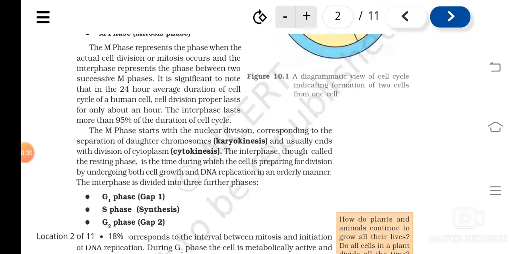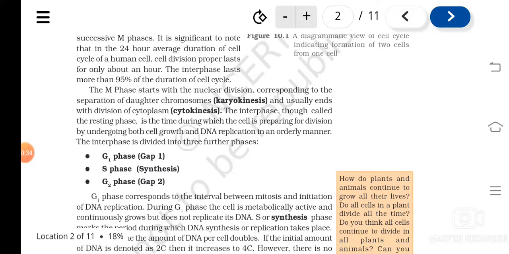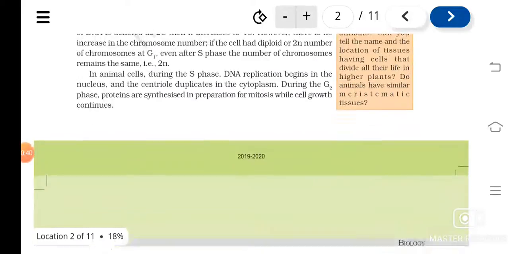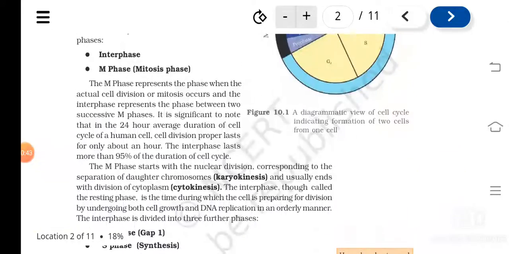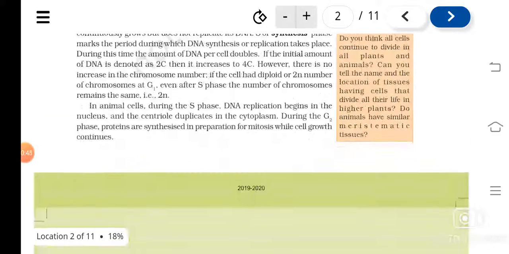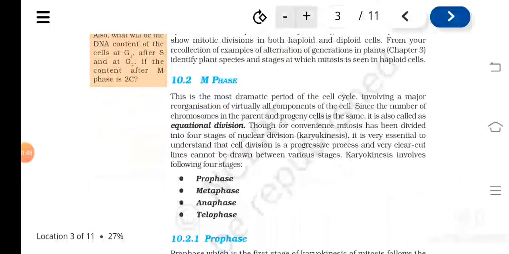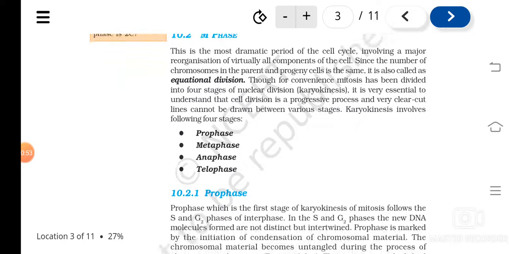Interphase is again divided into three further phases: G1 phase, S phase, and G2 phase. And the M phase takes place through four different phases: prophase, metaphase, anaphase, and telophase.